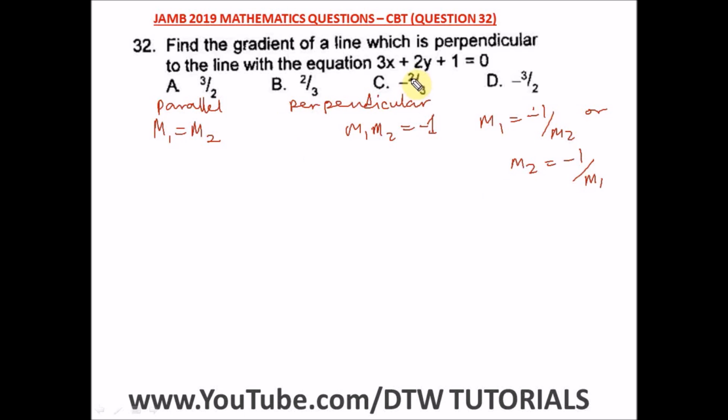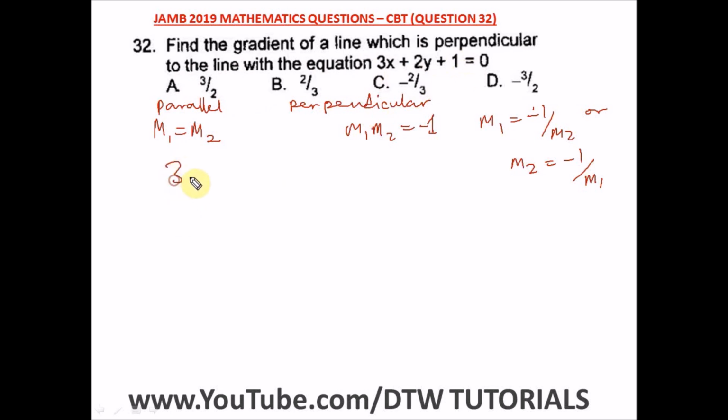So from here, let's find the gradient of this line so that we can find the gradient of the other line. Since we have two lines here and it says find the gradient of one line which is perpendicular to the other, to the line with the equation this.